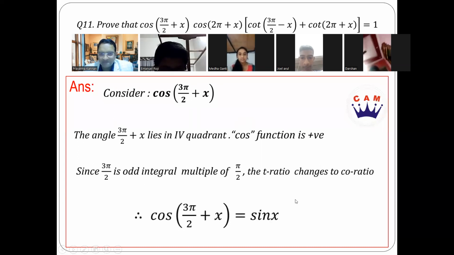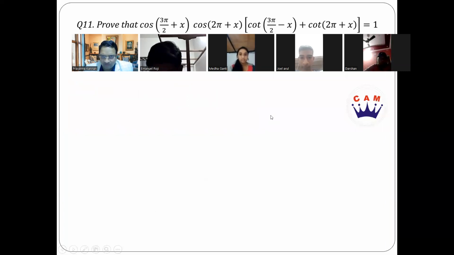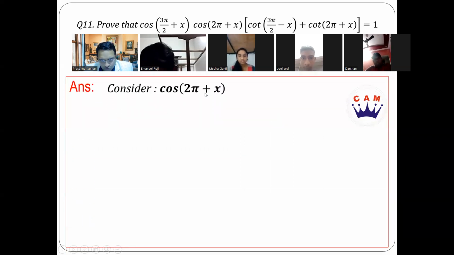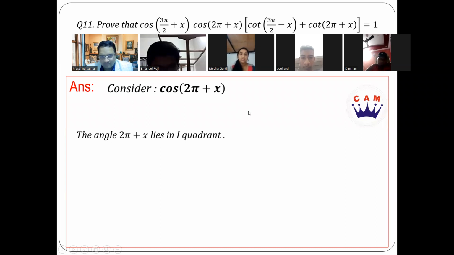Are you all clear with this? Yes, sir. That's the first part. Similarly, we're going to do the remaining ones as well. So the second one is cos of 2 pi plus x. 2 pi plus x lies in which quadrant? First quadrant, and cos is positive. 2 pi is an even multiple of pi by 2. Therefore, will the trigonometric ratio change or remain the same? It remains the same.